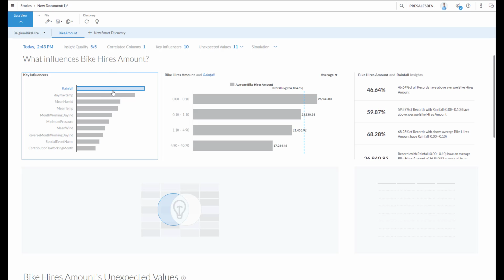So let's select my rainfall. And immediately it will tell me what rainfall is doing for my data, for my rental amounts. As long as I'm only having between 0 and 0.10 millimeters of rain, on average, I'll rent out 26,000 bikes.